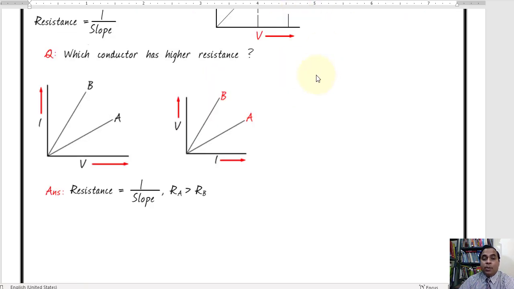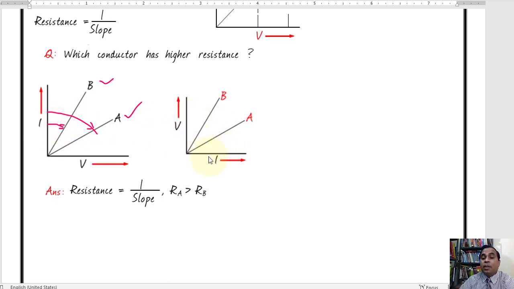Now look at this important question. We are given two conductors A and B, and their VI graph has been plotted. Now in such a VI graph you notice, if you consider which one is having higher resistance, in this conductor you see, if we have to find out the resistance value, then the slope must be taken from the current axis. So this slope is smaller and this slope is bigger. So here RA is bigger than RB. RA is bigger because its slope is more. The slope has to be considered from the current axis.